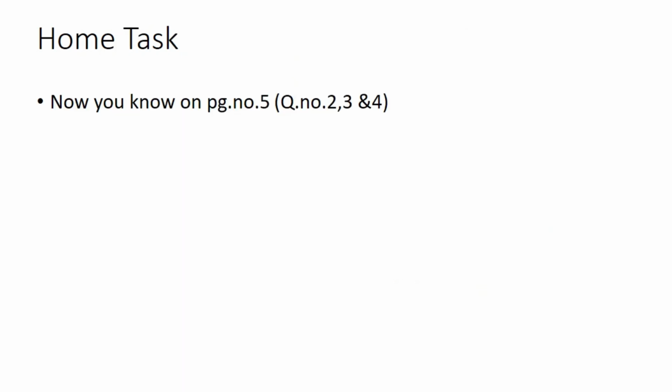Now, this is your homework. What you have to do is that on your page number 5, you have Now You Know. You have to do question number 2, define an omnivore, give an example. Question number 3, give the characteristic feature of a carnivore. And question number 4, fill in the blanks. And you have to read your chapter from the first page till page number 5, Decomposers.